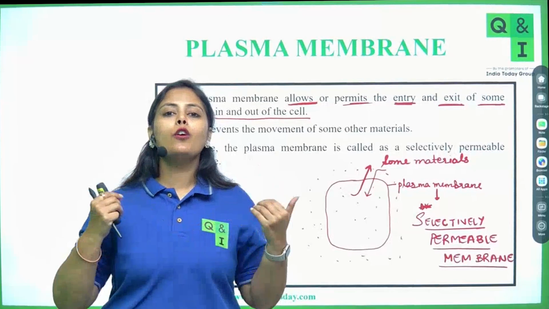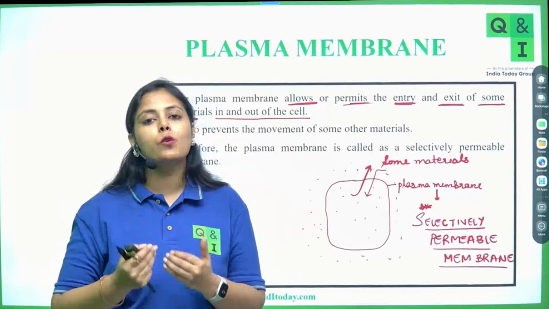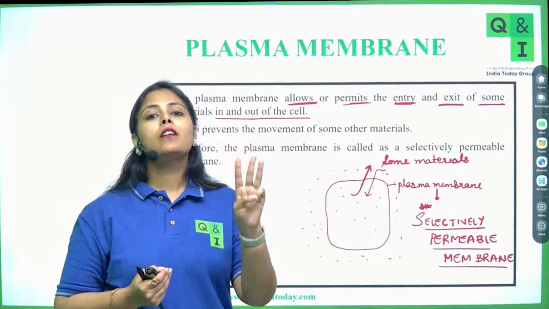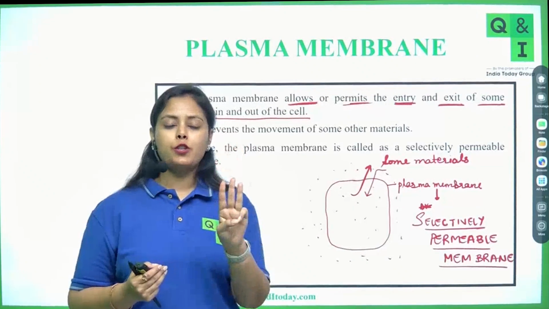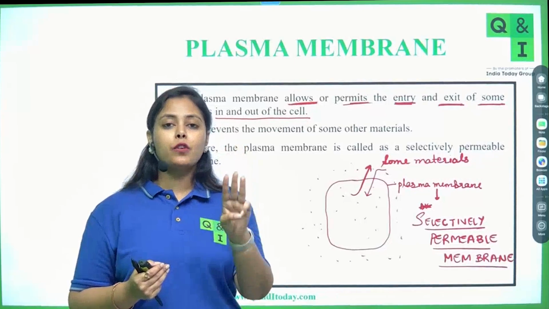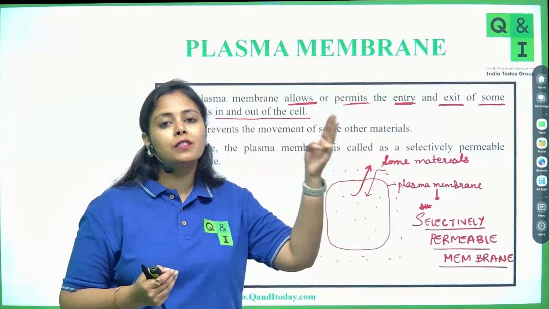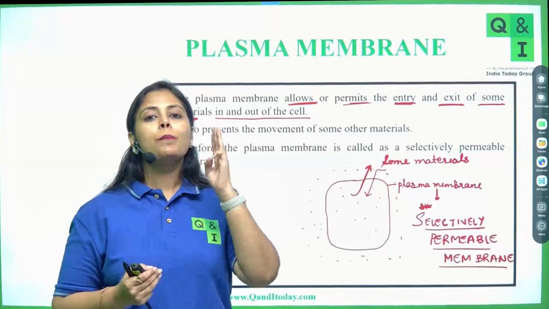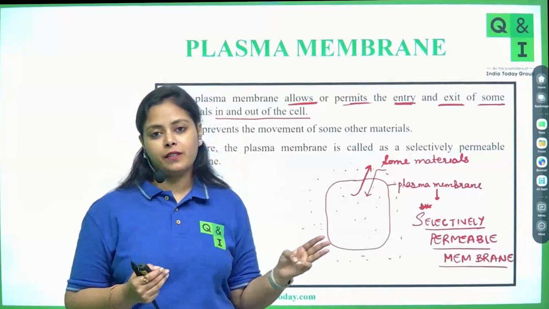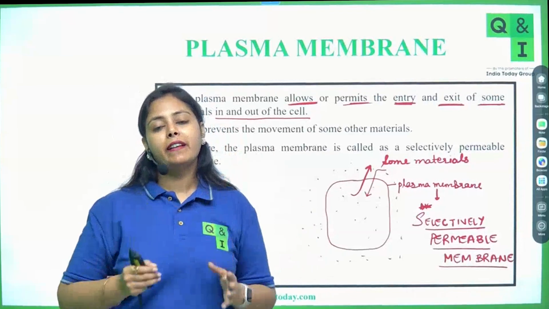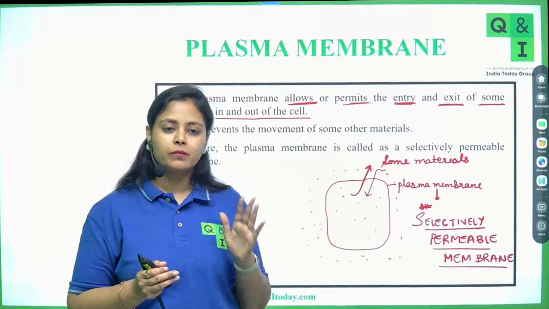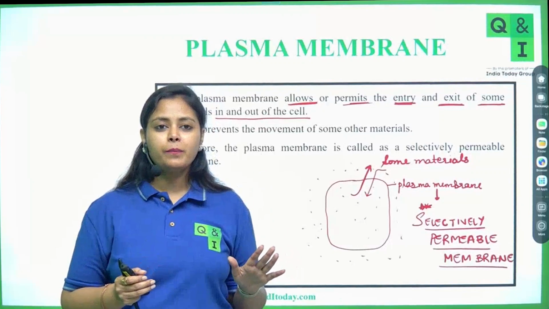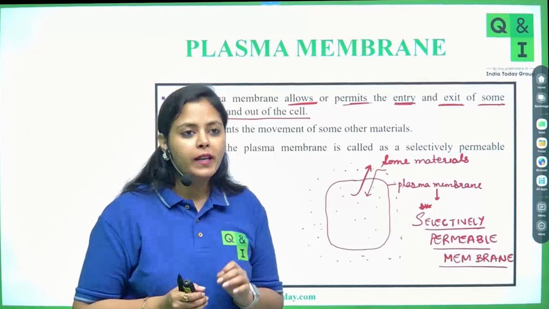The need is being raised by the cell itself, that I need these materials, because there are a lot of biochemical reactions going on in a cell. Third, concentration of the molecules. The material always gets transferred from high concentration to low concentration. So based on different factors, the materials can be identified as to whether they need to be transported or not. Got it, Kevin?